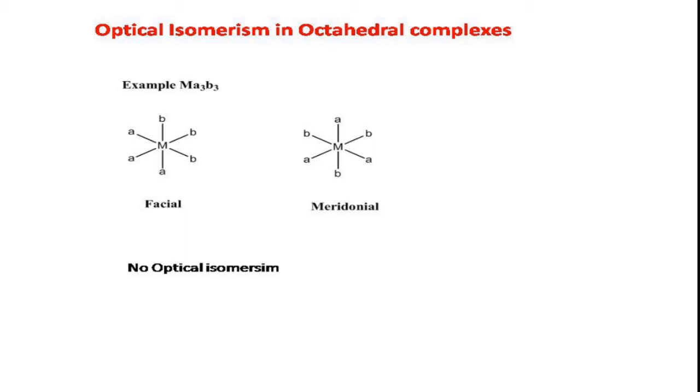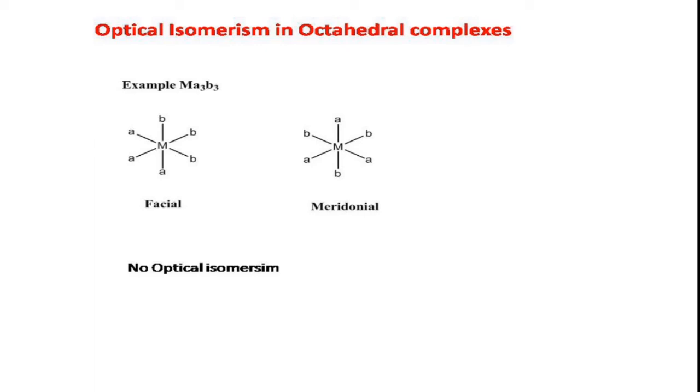The trick to identify the presence of a plane of symmetry is, you can see here in the facial, the top A is perpendicular to the top B ligand. That means here the combination is AB. Similarly, another combination is AB, another combination is AB, right?